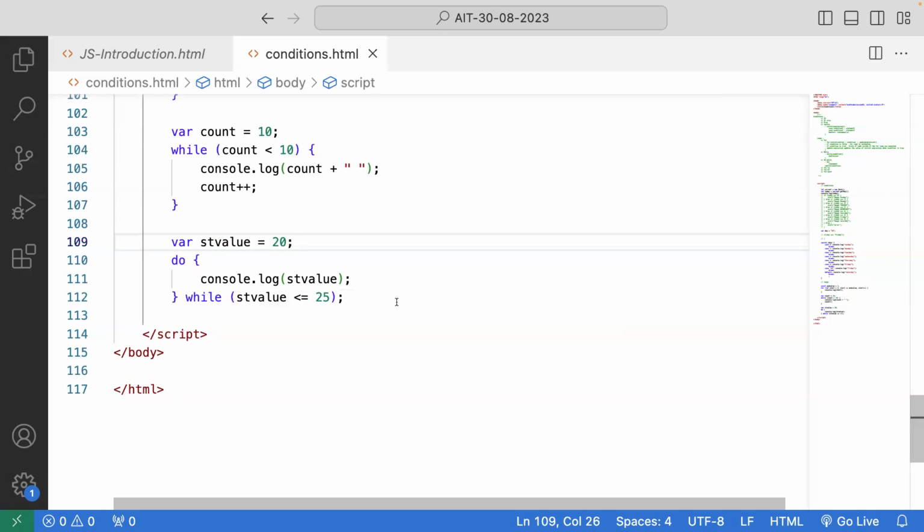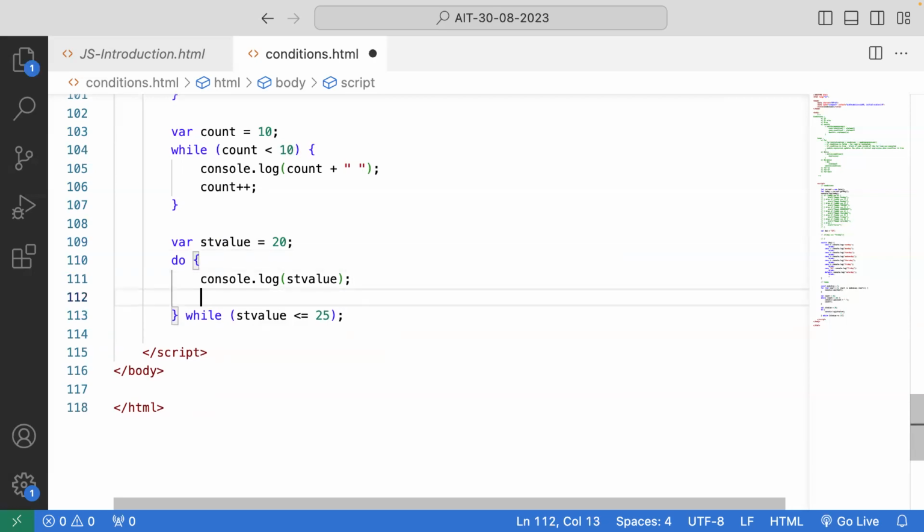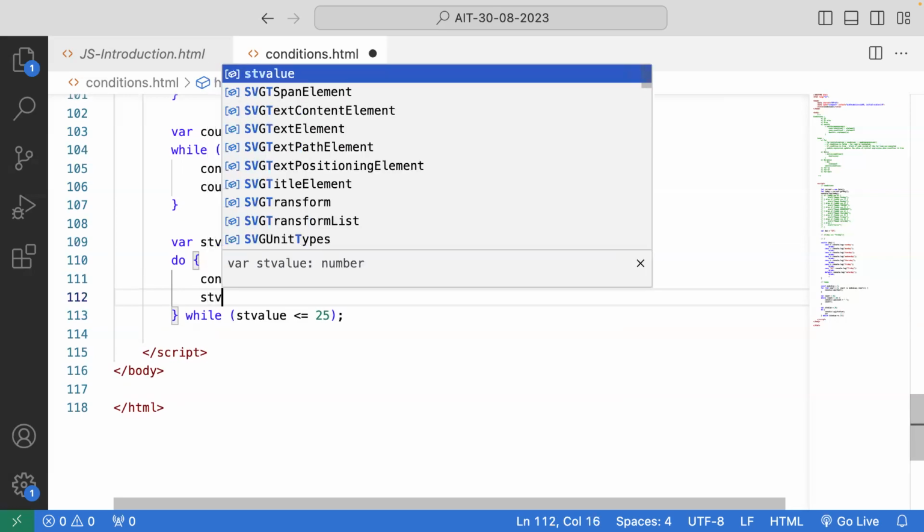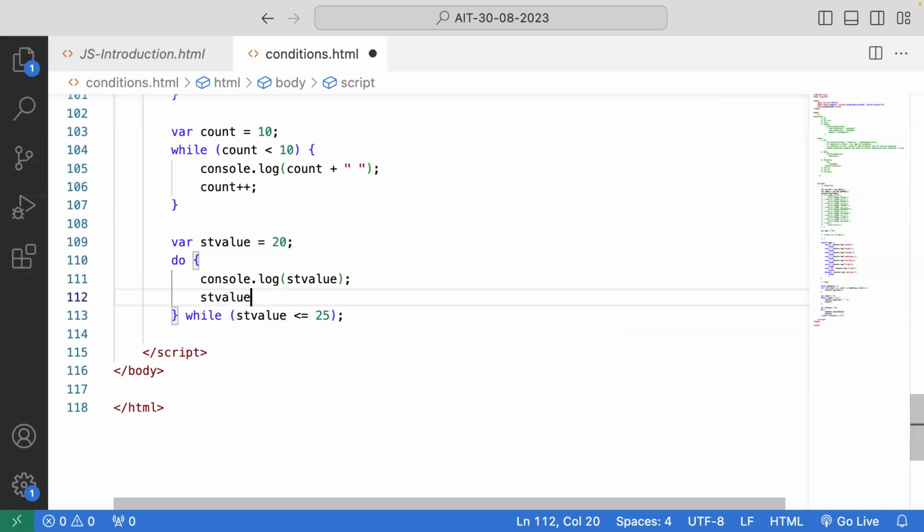That's why I said to look clearly: increment, I didn't write it. Check, don't go blindly, that's what I was telling. So the st value I need to increment every time. Okay, don't even forget it. Simple things we tend to leave out. Don't even think that it's a simple thing while we are writing the code. That's the problem. When we write in the previous line, you'll forget in the next line, or we'll go blindly, so that will create an issue. You'll not be able to find where the issue is being created.